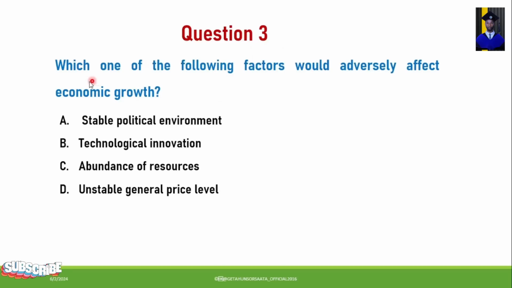Question number 3. Which one of the following factors would adversely affect economic growth? A. Stable political environment. B. Technological innovation. C. Abundance of resources. D. Unstable general price level. So from this, the one which adversely affects the economic growth of a country is unstable general price level. This is the correct answer.